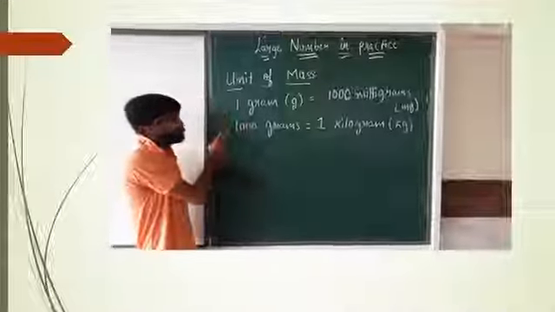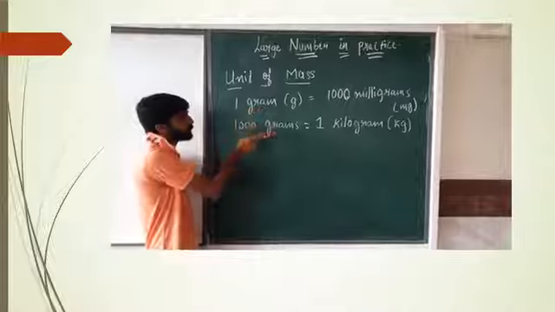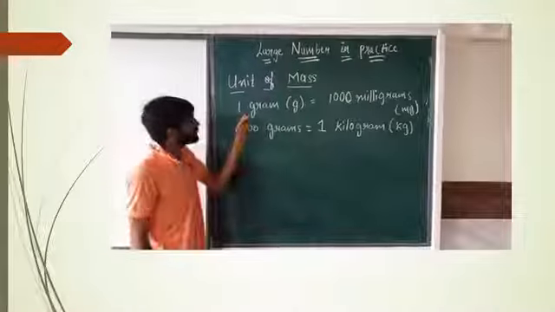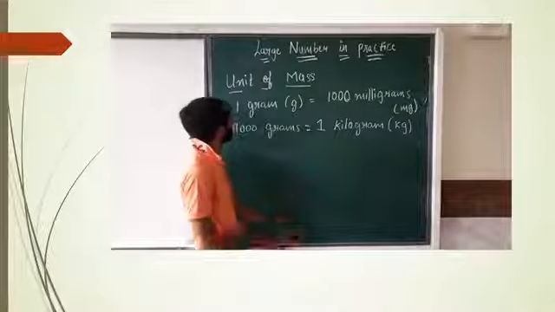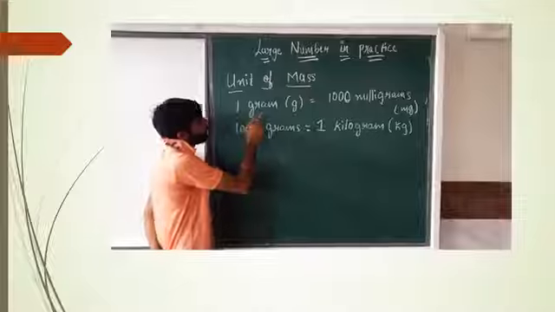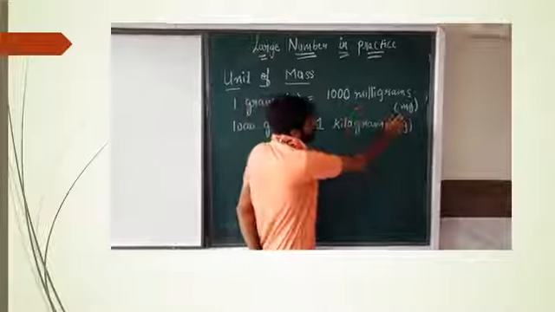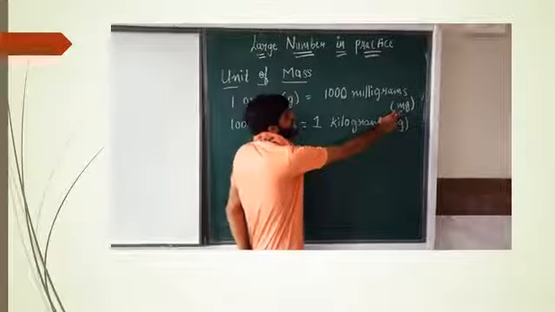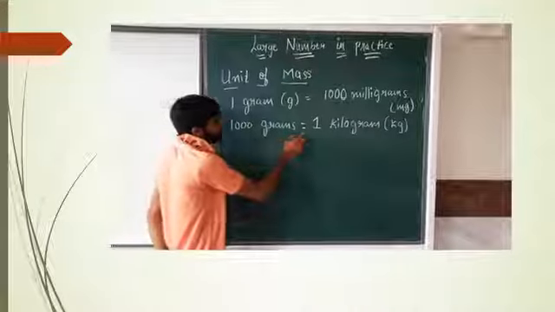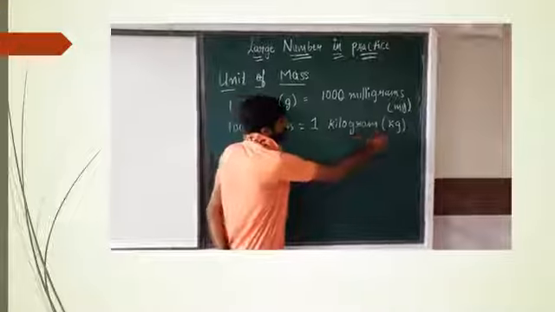Here two topics will be there, grams and kilograms, so you have to make them by heart. 1 gram is denoted by g. So 1 gram is equal to 1000 milligrams, denoted by small mg. So 1000 gram is equal to 1 kilogram.